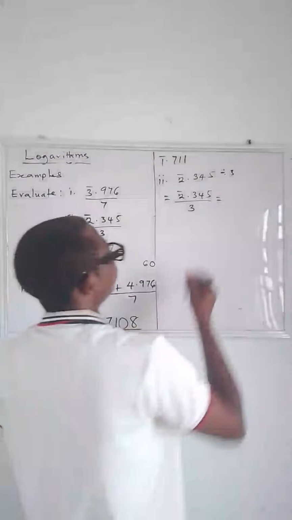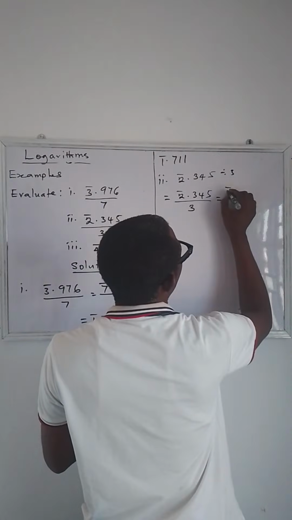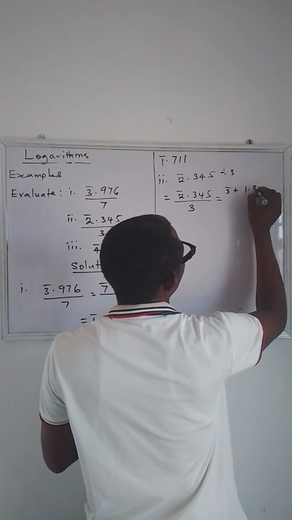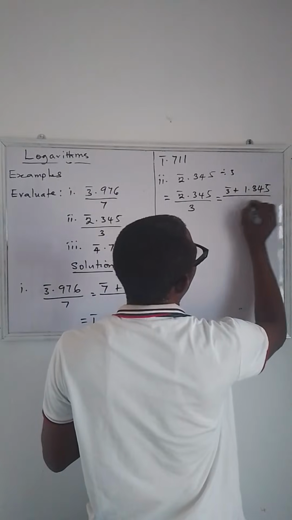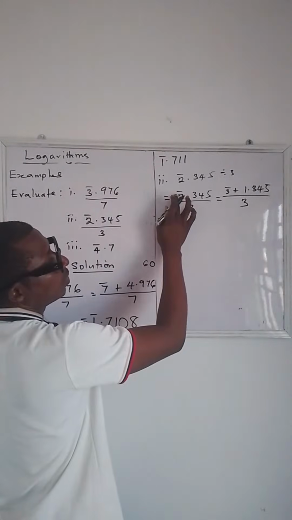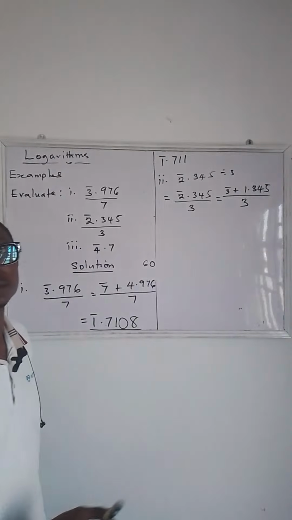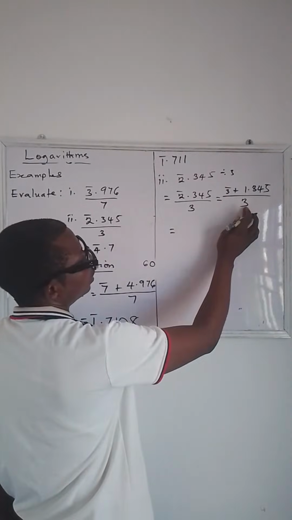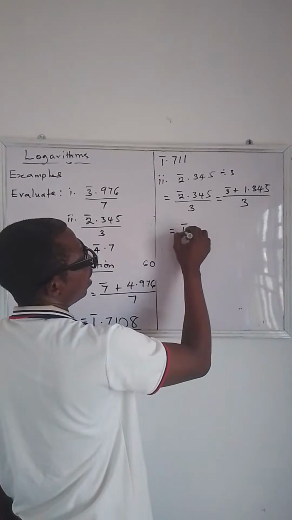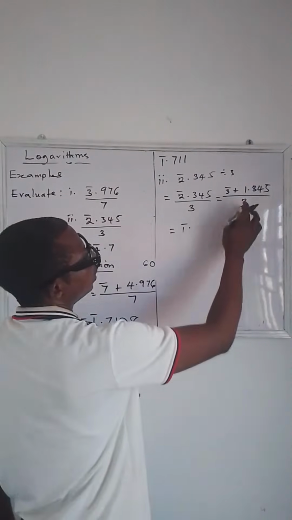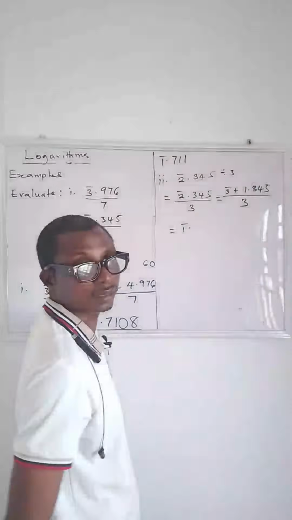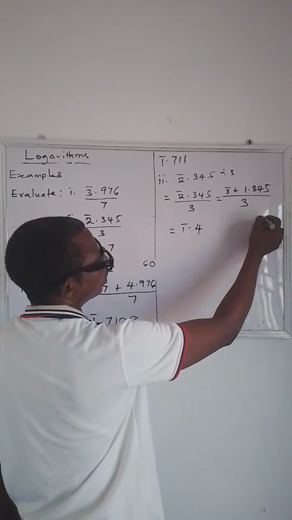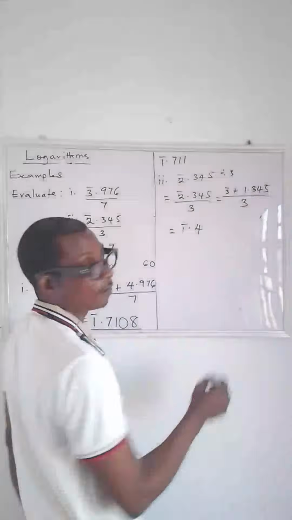So now you rewrite the numerator as bar 3 plus 1.345 over 3. Because you have increased this one by 1, so this one is going to have 1. Is that clear? All right. So now let's move on. So now 3 goes in bar 3, you have bar 1. Now 3 goes in 13. That is going to give you what? That's 4. You have a remainder of 1. So you put that 1 in front of 4.